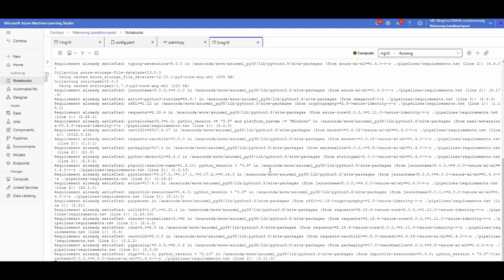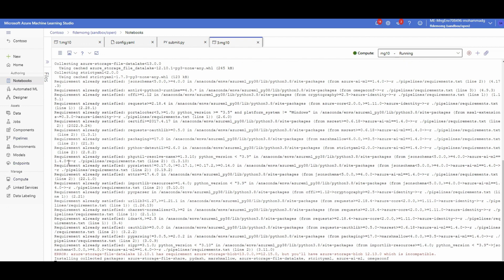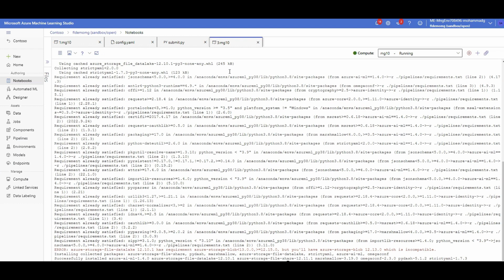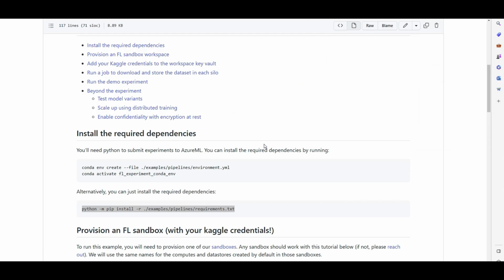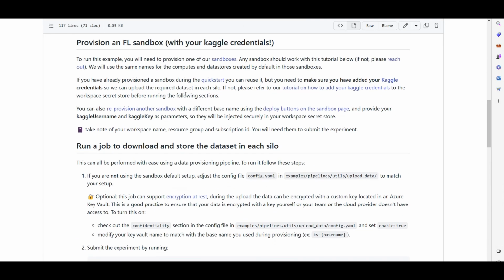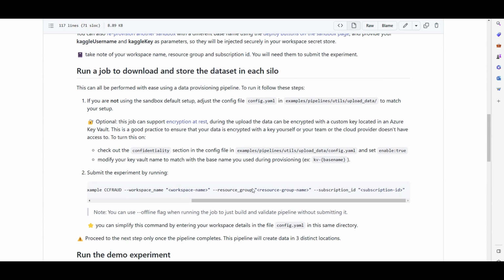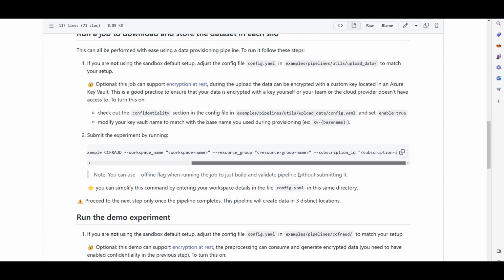I already installed them and ran this demo before I recorded this video, so it is telling me requirement already satisfied. And now I think we are ready to execute the other code, which was submit.py that we were talking about. So let's double check. We already installed the requirements. We have the sandbox provisioned, and now we can run this command line.